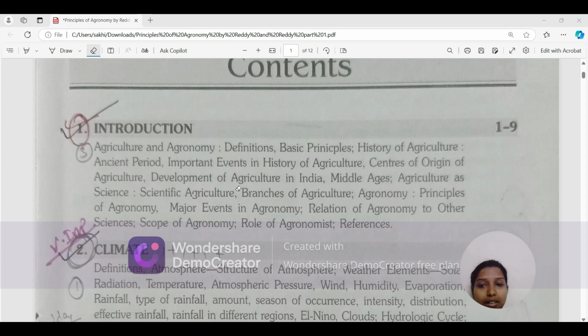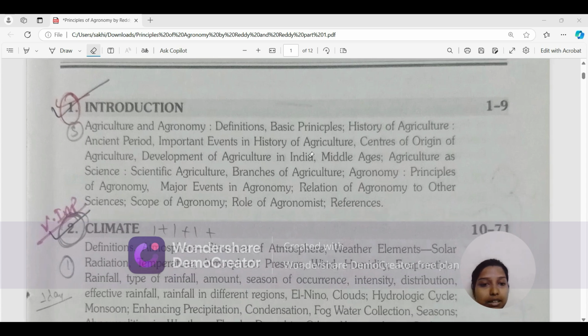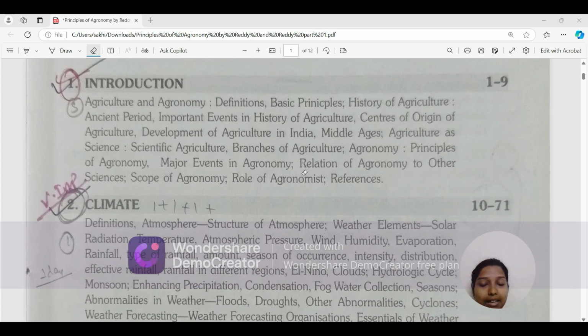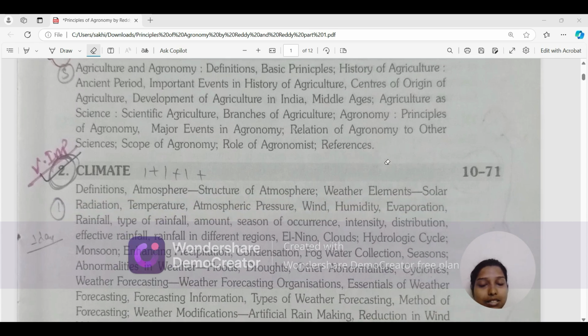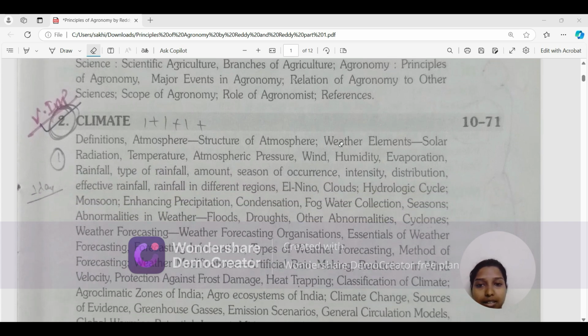Centers of origin of agriculture, development of agriculture in India, Middle Ages, agriculture is a science, scientific agriculture, branches of agriculture. One of the branches is agronomy only. Then principles of agronomy, major events in agronomy, relation of agronomy to other sciences, scope of agronomy, role of agronomist, and the references from which the details are taken.